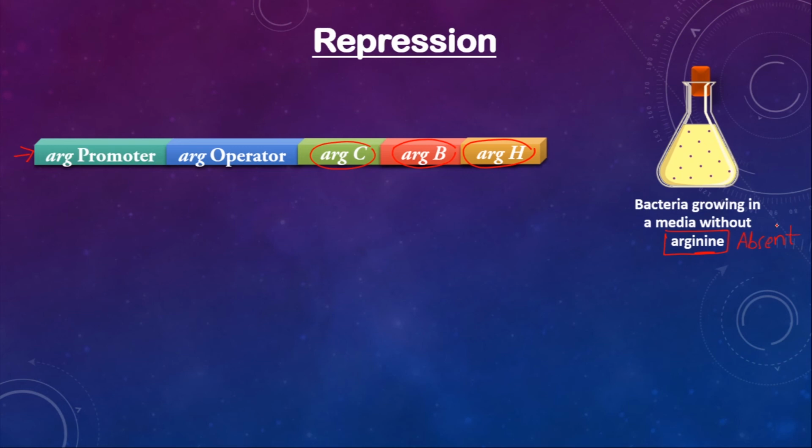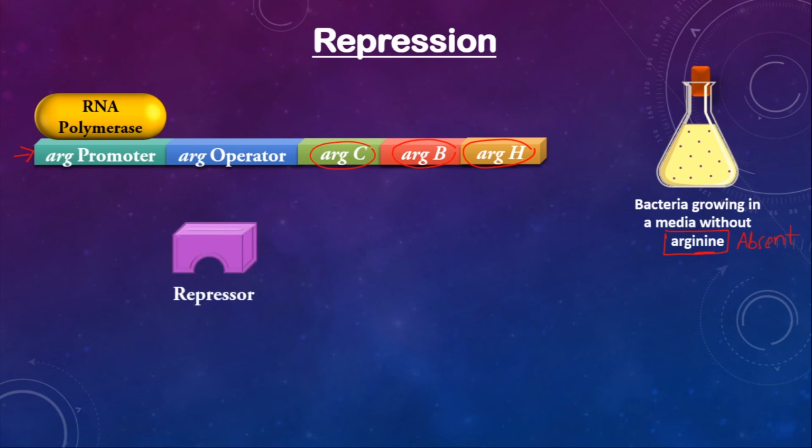Okay. So what else is there in an operon? We have already learned we require an RNA polymerase enzyme which is needed for the transcription process. Then don't forget the repressor protein, because this repressor is going to bind at the operator site. Then what will happen? Everything is ready, all set.